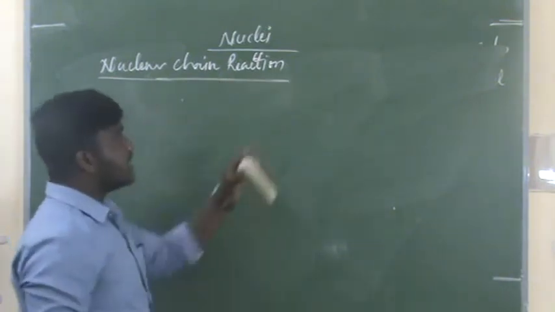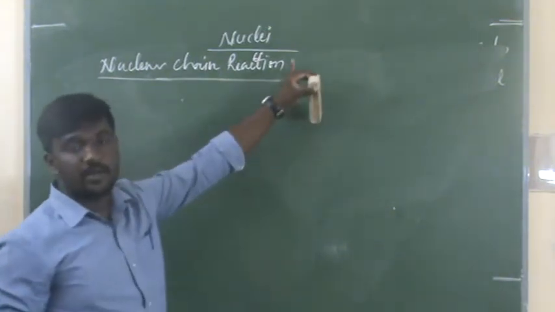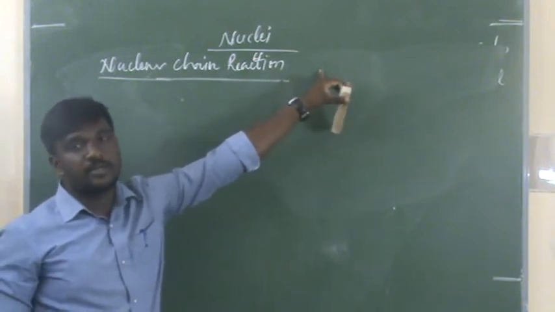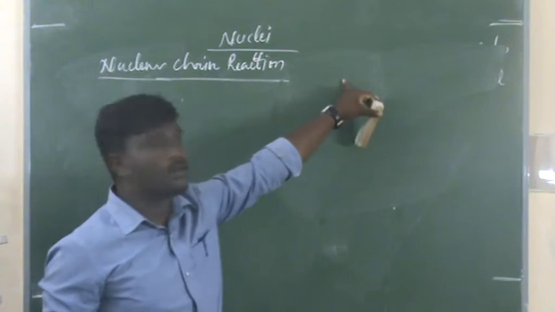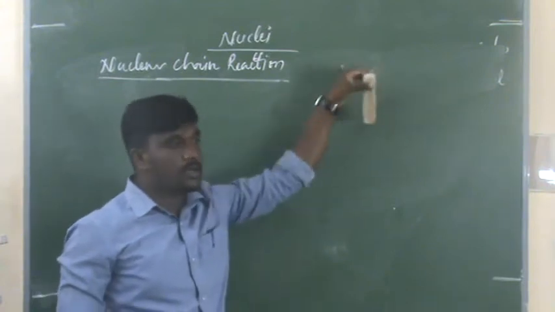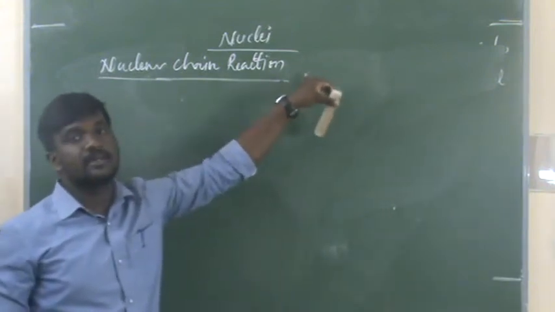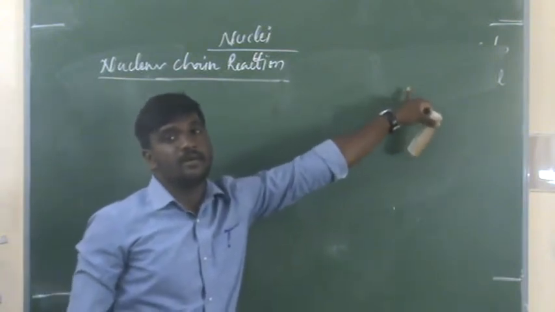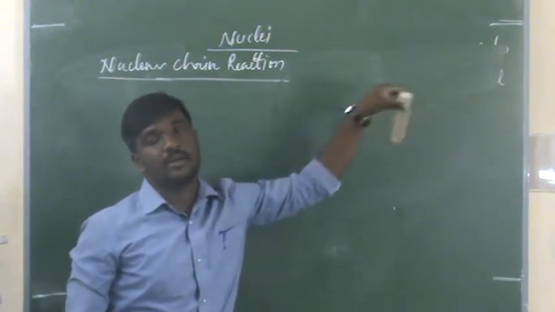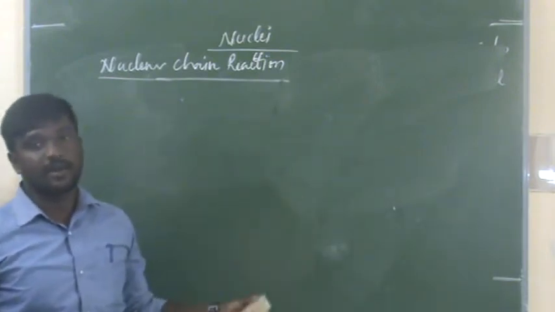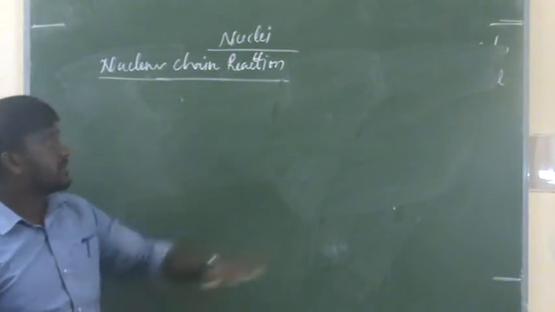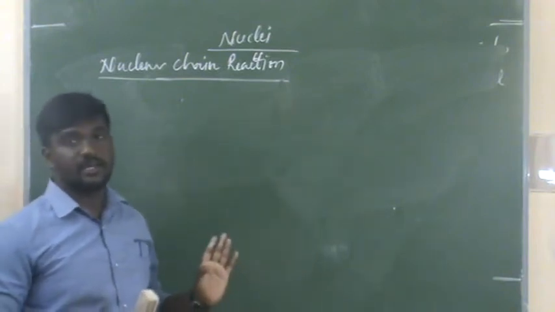So nuclear chain reaction means during the nuclear fission, it depends upon the released neutrons. Those neutrons are released under certain conditions. These released neutrons again cause nuclear fission with another uranium. This process is continuous and is called a nuclear chain reaction.